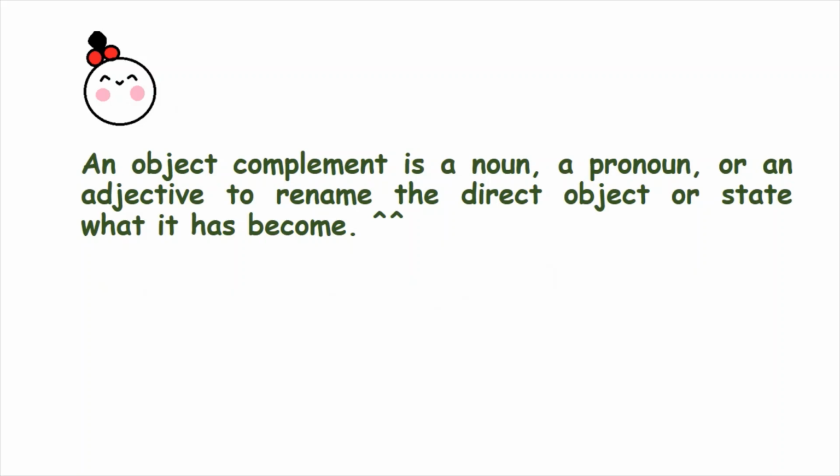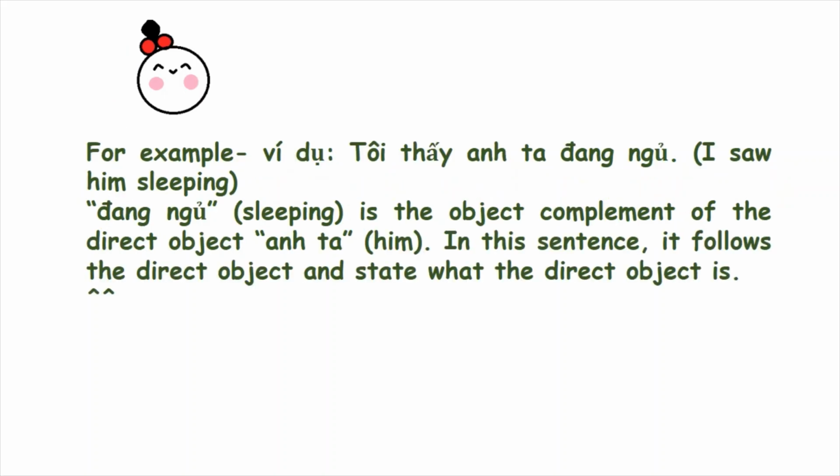An object complement is a noun, a pronoun, or an adjective to rename the direct object or state what it has become. For example, ví dụ, tôi thấy anh ta đang ngủ. I saw him sleeping. Đang ngủ, sleeping, is the object complement of the direct object anh ta, him in this sentence. It follows the direct object and state what the direct object is.